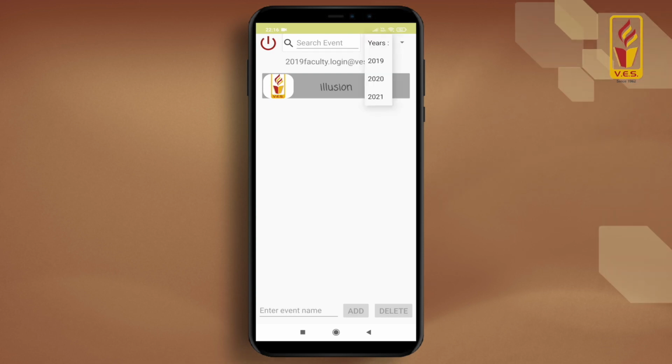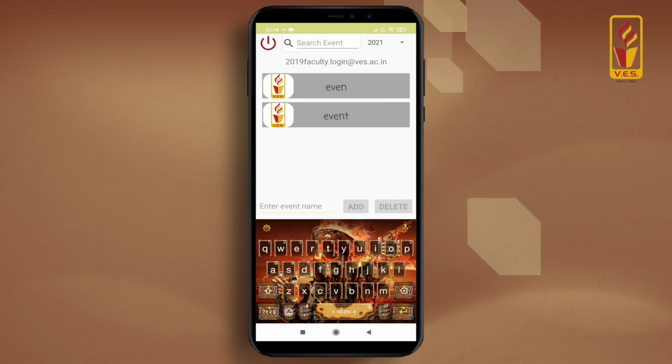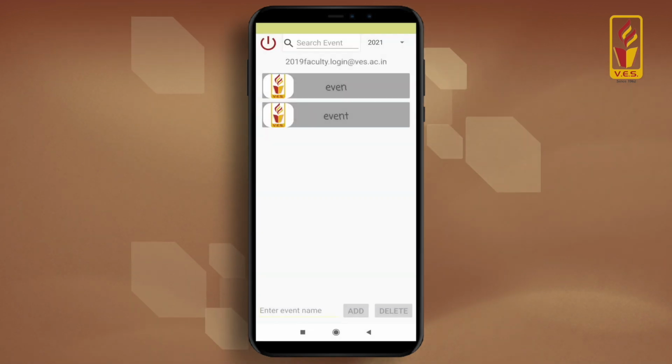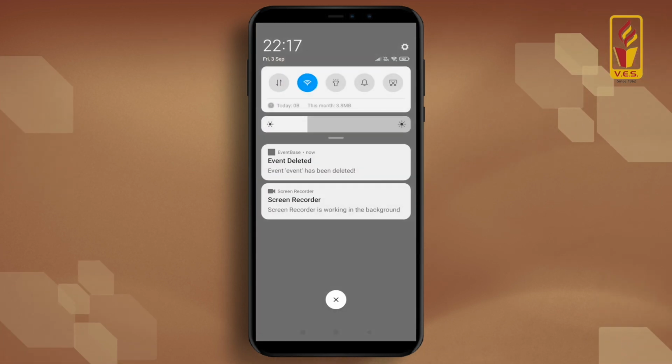We can add an event. We can delete the event and everybody will be notified that the event is deleted or added.